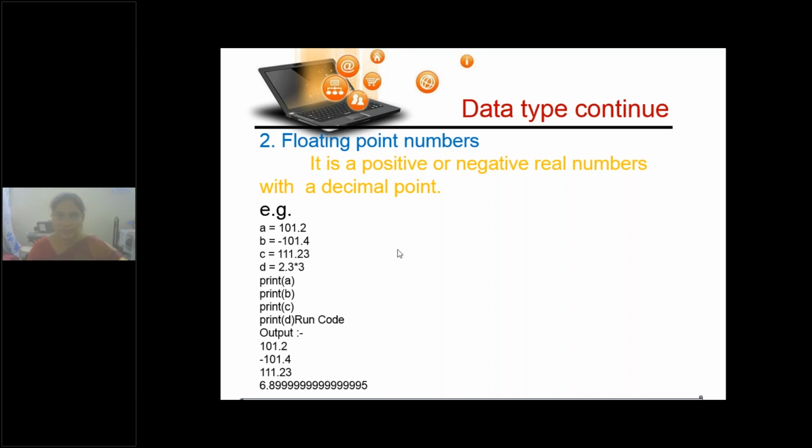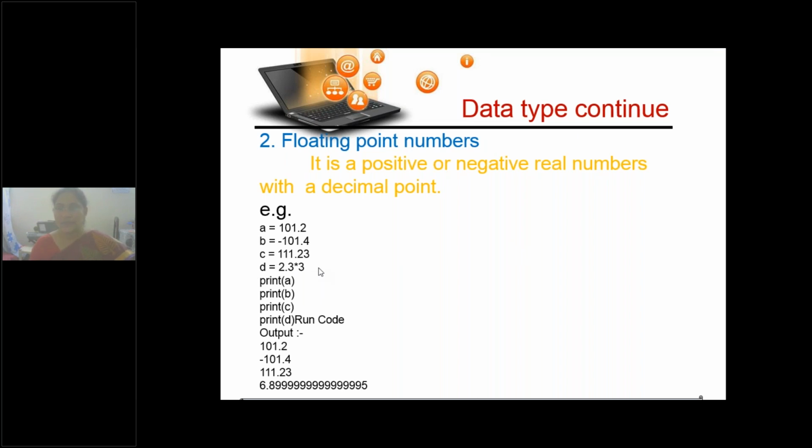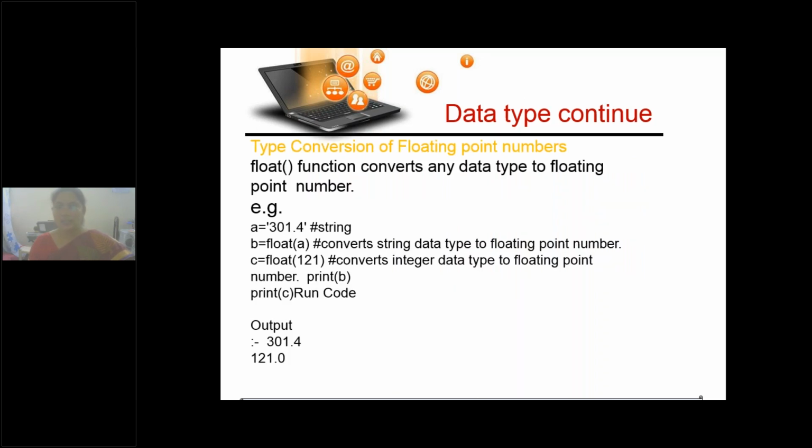Floating point numbers. ठीक है, let's continue children. Let me quickly go through. Yeah, if you have any doubt, you can stop me in between. Similar to integers, here floating point numbers, we have decimal also. Decimal point is there. See, when you have in an expression one floating point number and one integer, the result is automatically a floating point number. For example, here 2.3 multiplied by 3, you will get a floating point number. Okay, automatically the result is in floating point.